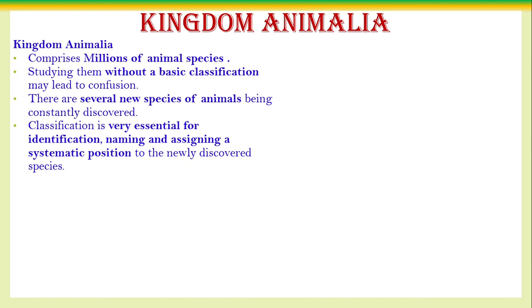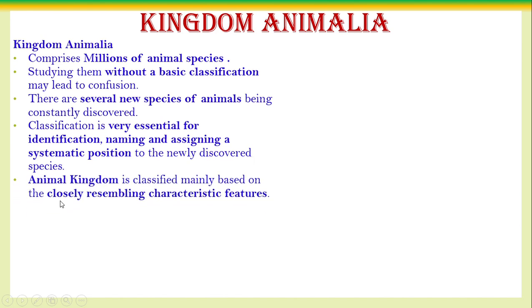எந்த இடத்துல வைக்கணும், எந்த குரூப்ல வைக்கணும், எந்த ஃபைலத்துல வைக்கணும், எந்த கிளாஸ்ல வைக்கணும் அப்படிங்கறத பத்தி. So for the proper grouping of organisms, for the proper placement of newly discovered organisms, classification is very important. நல்லா கவனிச்சுக்கோங்க. The animal kingdom is classified mainly based on very closely resembling characteristic features.